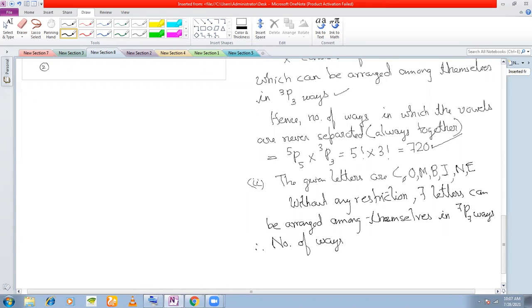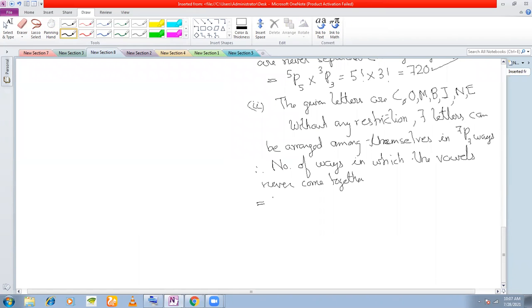So therefore, number of ways in which now vowels never come together should be equal to total number of arrangements, which we have got 7p7, total number of arrangements without any restriction, minus number of arrangements in which vowels are always together.